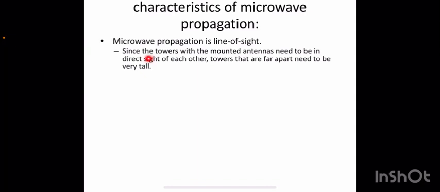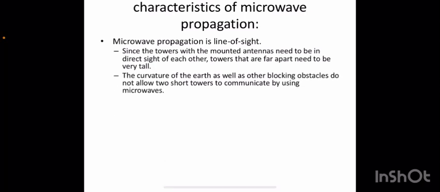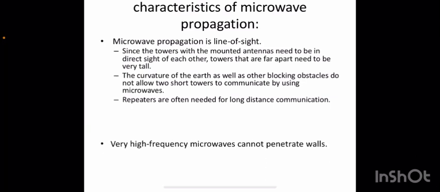And since the towers with the mounted antennas need to be in direct sight of each other, towers that are far apart need to be very tall. So if these two towers are far apart, they should be tall enough. The curvature of the Earth, as well as other blocking obstacles, does not allow two short towers to communicate using microwaves. That is another drawback. And repeaters are required for long distance communication.